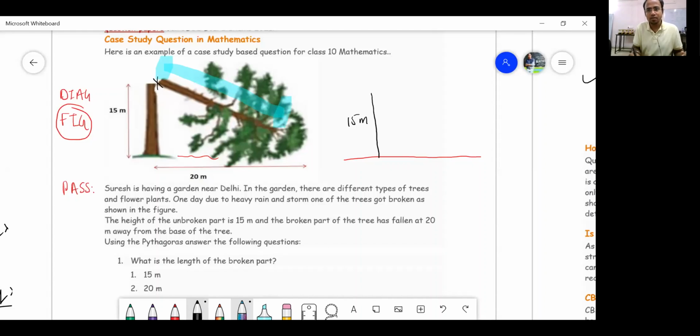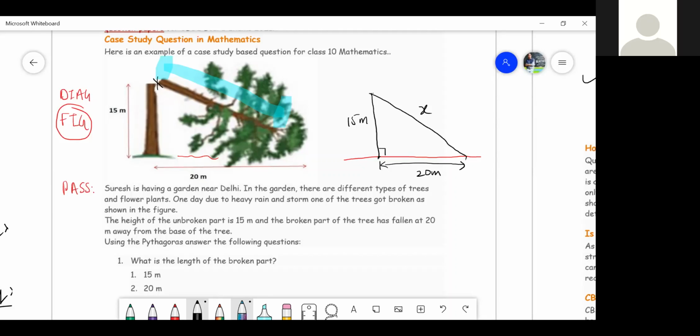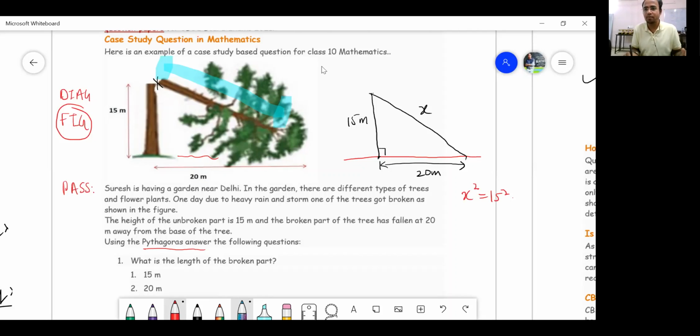If this much is broken, I can show this portion as the broken portion, say X. And how much distance is there from the broken end to this end? It is 20 meters. So which triangle is this? Right angle triangle. If this is a right angle triangle, we have to use the Pythagoras theorem to answer the following questions. So what is the Pythagoras theorem over here? X square equals 15 square plus 20 square.